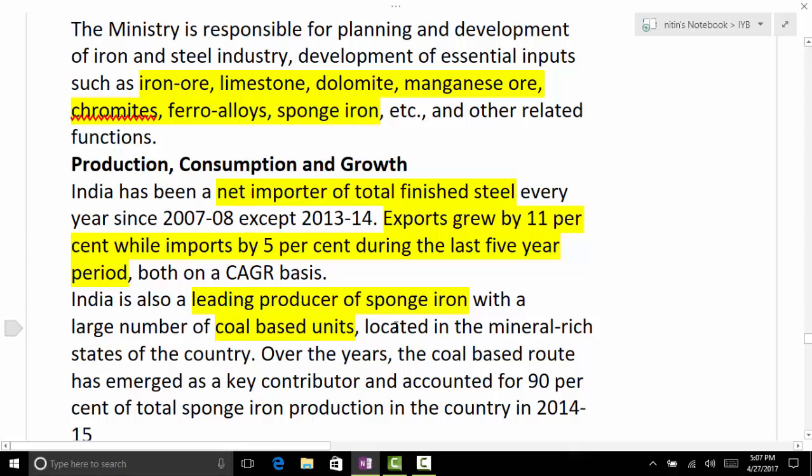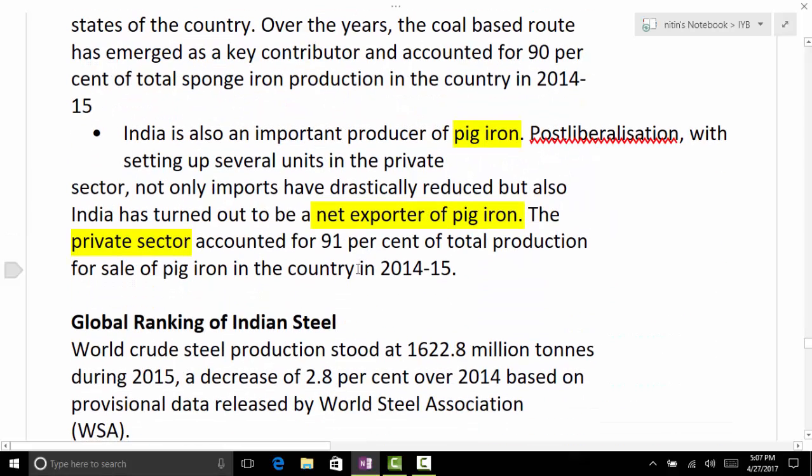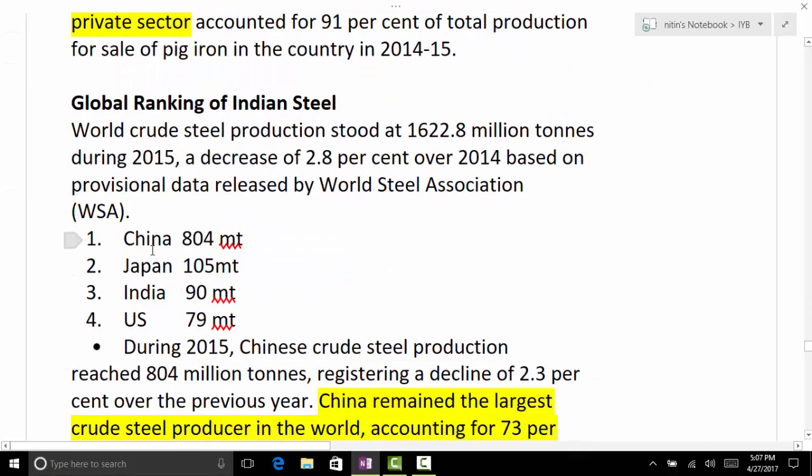It says India is a leading producer of sponge iron, but a net importer of total finished steel every year. Though we are increasing our steel production, India is at what number in the production of steel? Third. First China, then Japan, then India. Now this is the ranking. China around 800 million tons, Japan 105, India 90. See the difference, even between the first and second, 8 times. So huge difference. This shows China's dominance of the steel industry.